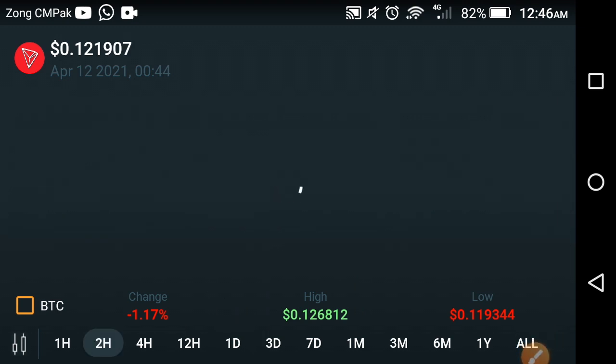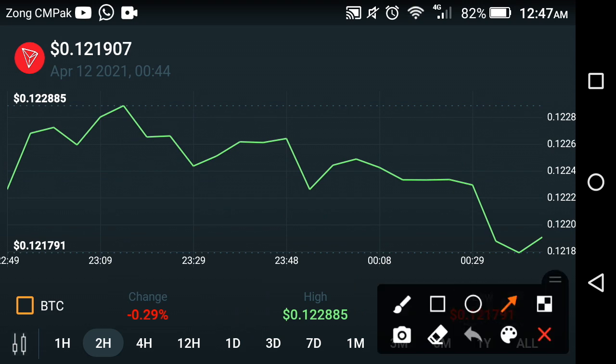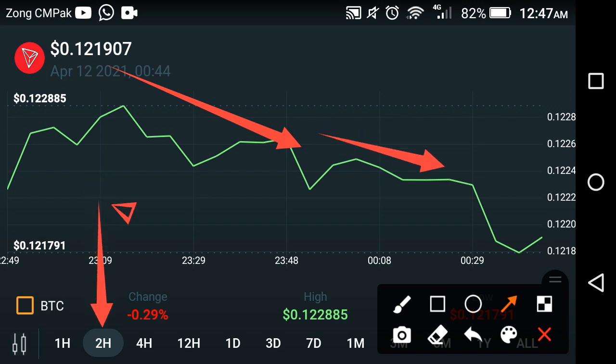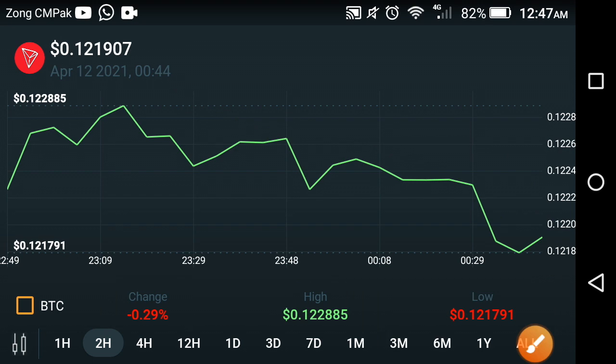What's the change in the last 2 hours, what's the high price in the 2 hours of TRX coin. Oh my goodness, as you can see here, the previous hours were absolutely fast for the TRX coin. That is the last 2 hour price prediction, and here is a surprise for you. Now at this time, it's live, they start the explosion again, the big pump coming soon, and the change in TRX coin is negative 0.29%, and the high price of TRX coin is $0.122885. So that is the last 2 hour price prediction.